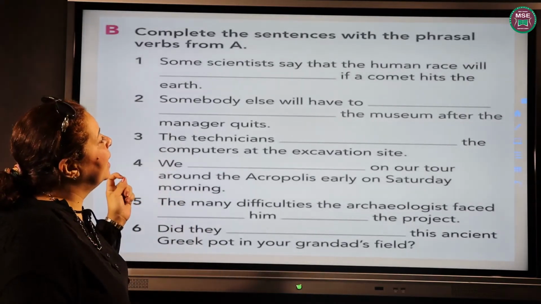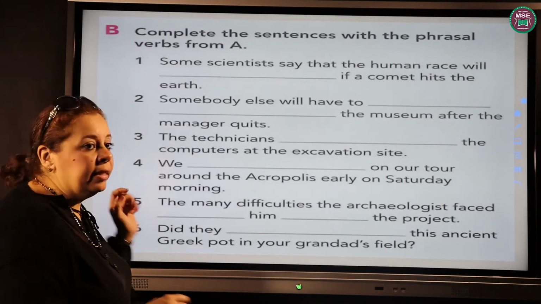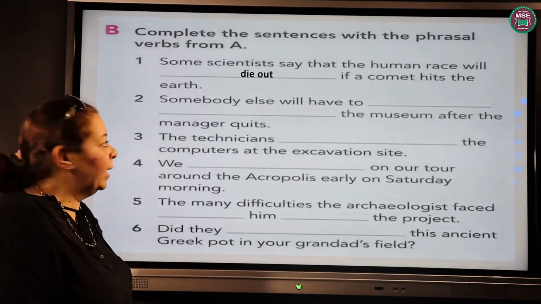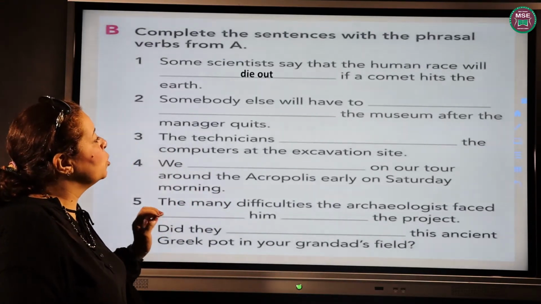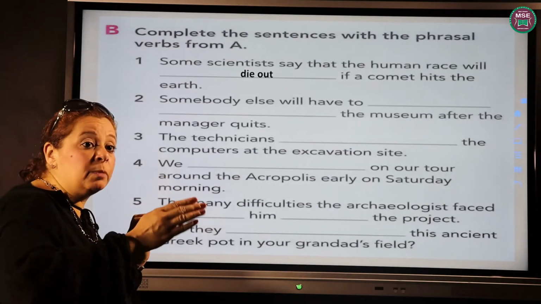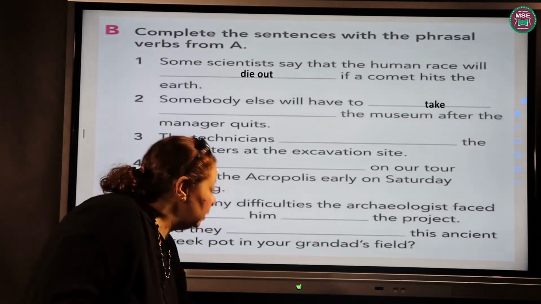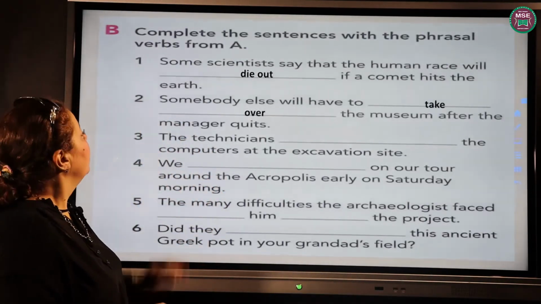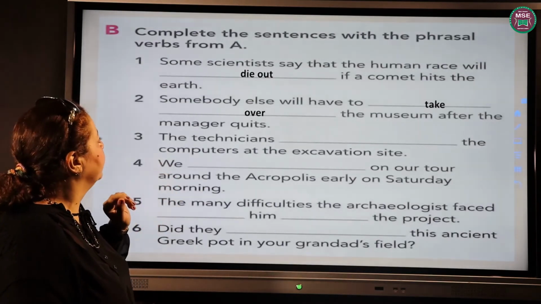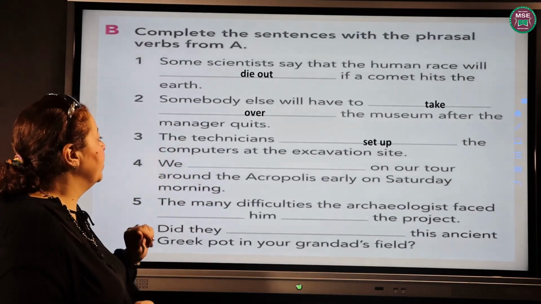Some scientists say that if a comet hits the Earth, the human race will disappear, so it will die out, okay? Somebody else will have to take over the museum after the manager quits. Someone else must be in charge, must be responsible, so it will be take over. The technicians set up the computers at the excavation site. They started to make it work, set up, okay.